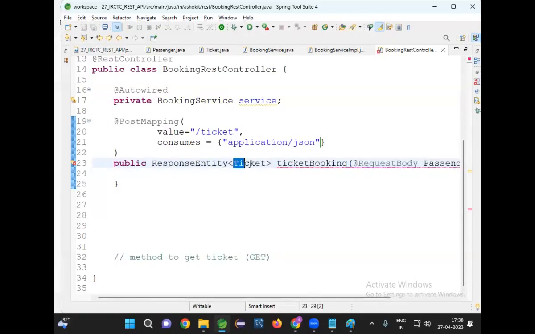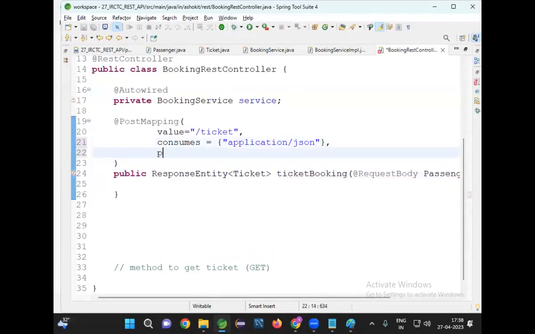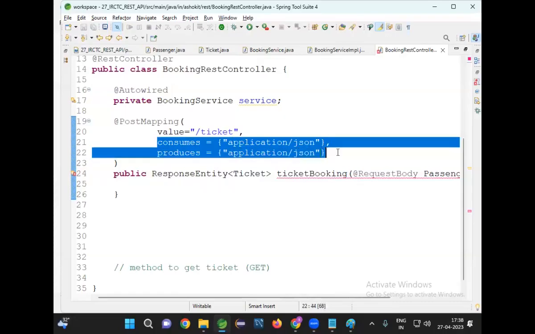The method has an object as a return type. Will the object go to the client? Not by itself. Then what do I need to do? Produces is equal to application slash JSON. But when we have only one format, is it required? Not required. By default, it will take only JSON and provide only JSON.